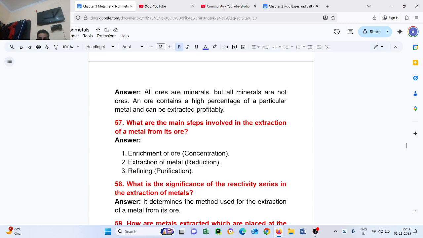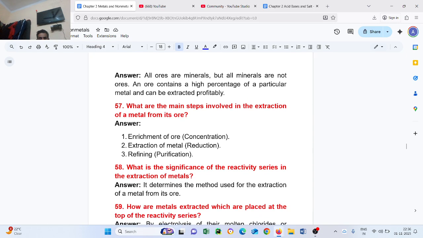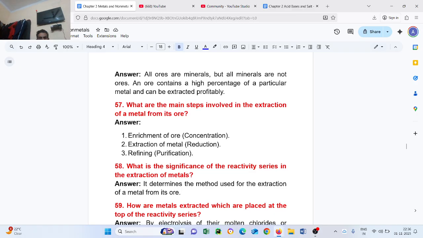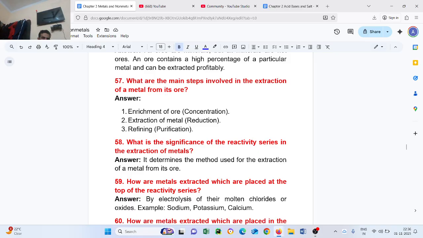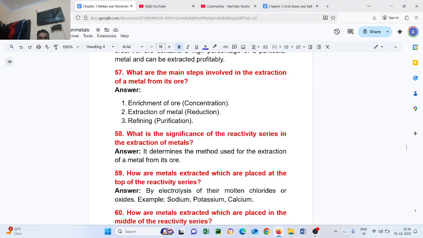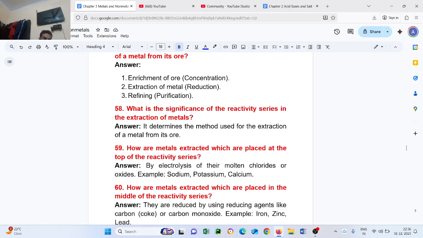Question number 58. What is the significance of the reactivity series in the extraction of metal? It determines the method used for the extraction of the metal from its source. Question number 59. How are metals extracted which are placed at the top of the reactivity series? By electrolysis of their molten chloride or oxide. Example, sodium, potassium, calcium.